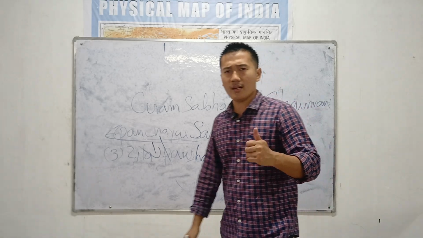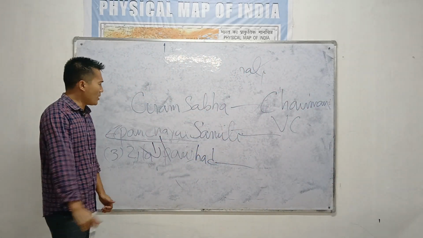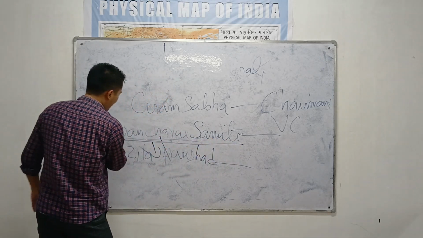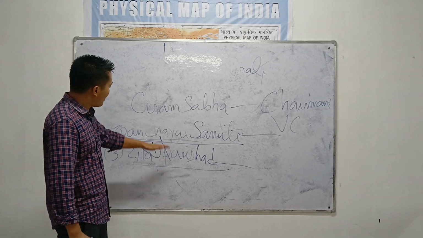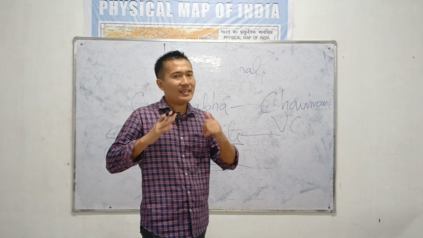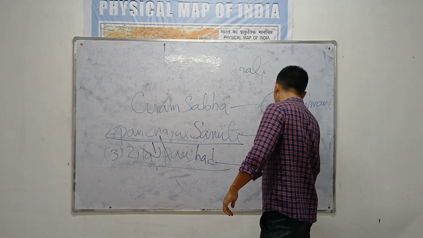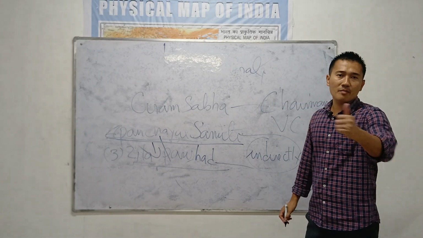So now let's see. Often asked in BC, how is the chairman elected? So remember, both the chairman and vice chairman of the Panchayat Samiti and Jila Parishad are elected indirectly, from among its members.